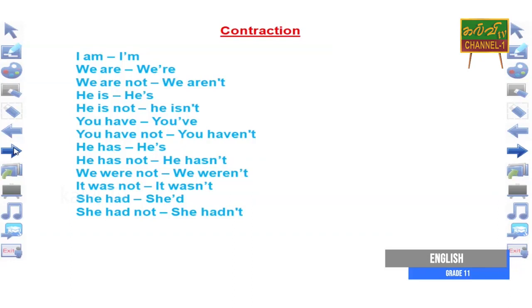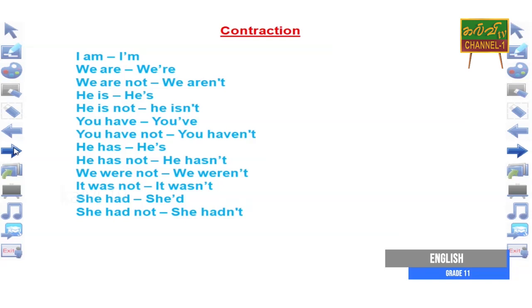He is can be contracted to he's. He is not can be contracted to he isn't. You have can be contracted to you've. You have not can be contracted to you haven't. He has can be contracted to he's. He has not can be contracted to he hasn't.